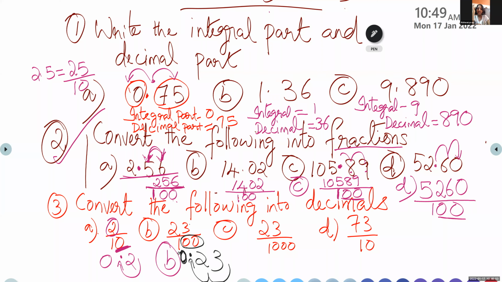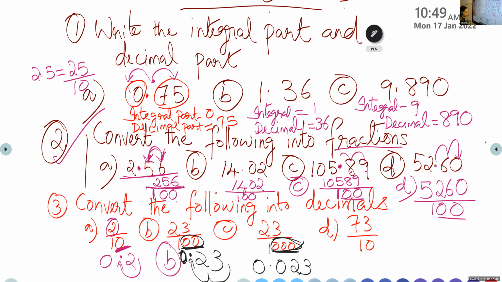Okay, Aishwarya. The numerator is the same, 23, but look at the denominator. It is 1000, but in question B it was only 100. Yes, Aishwarya, what's the answer? It's 0.023. Yes, children, why? Because there are three zeros in the denominator.